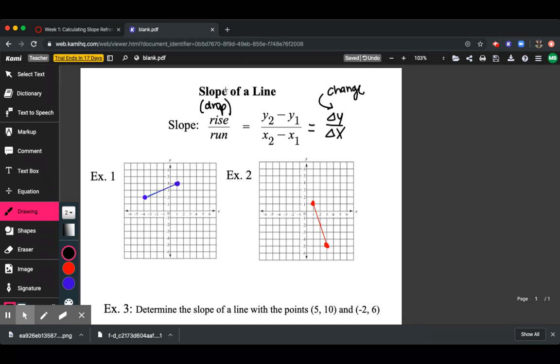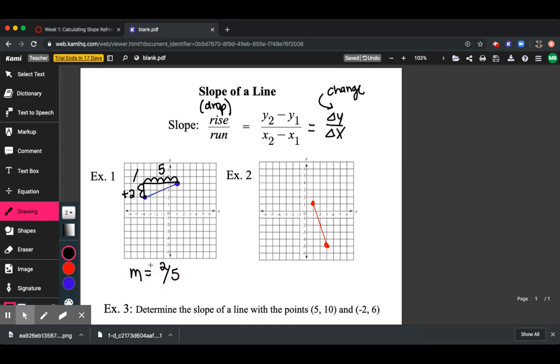For the graphs, let's take the easiest way out and calculate the slope by doing rise over run. When you do rise over run, you start with the leftmost point and you draw a triangle. Because this line is going up, it's increasing, that's why I'm rising. Never make your triangle so that you run first. In this case, we're going up 2, so I'm going to put a positive 2, and then we're running 1, 2, 3, 4, 5. So the slope of this line is going to be 2 over 5.